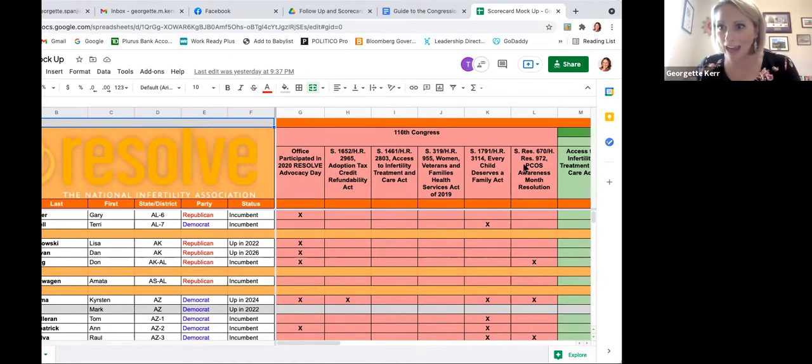So you might be wondering, why is this data important? That was an old Congress. This is going to be especially helpful when we get to the bills from the 117th Congress that are on the agenda for this year's Advocacy Day meetings.